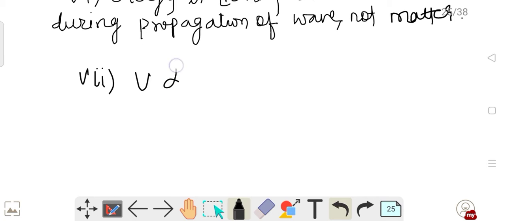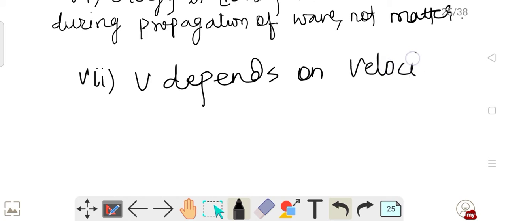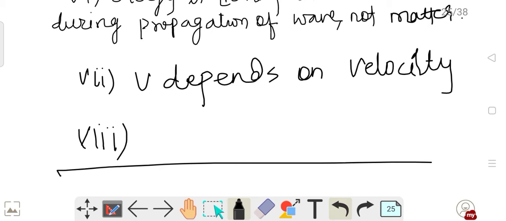So v depends on the medium. Then the eighth property is, progressive waves are of two types, transverse waves and longitudinal waves. And what are transverse waves and what are longitudinal waves, we have seen. So all the properties of progressive waves are now covered.